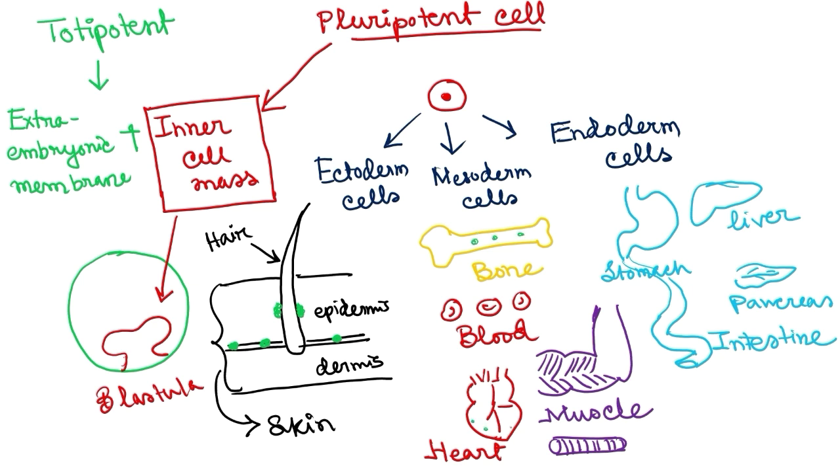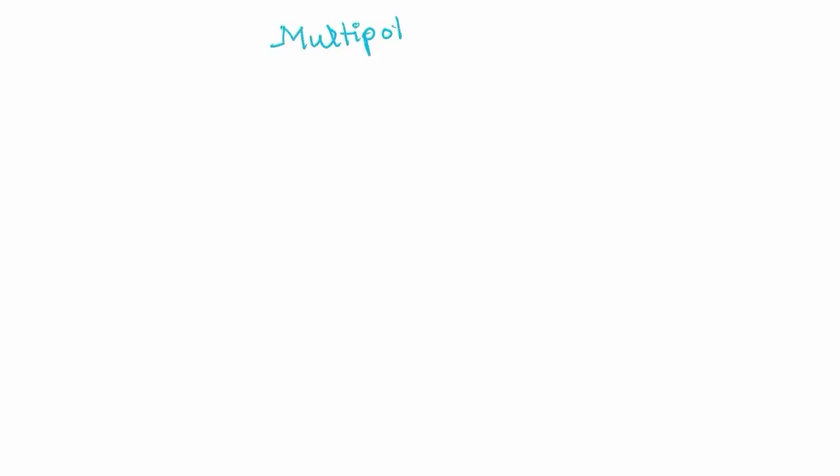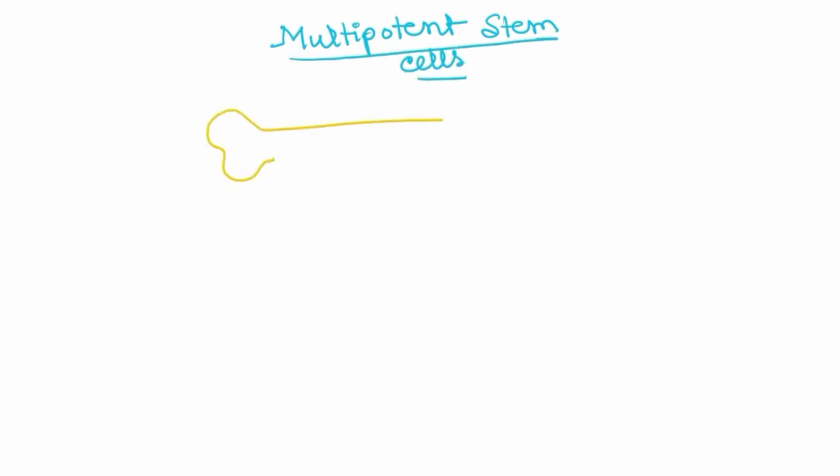There are some stem cells present in the organs also. So we will talk about the next type of stem cell which has lesser potency than pluripotent stem cells. They can give rise to a large variety of cells, but they cannot give rise to all the organs of the body. So these are the multipotent stem cells.